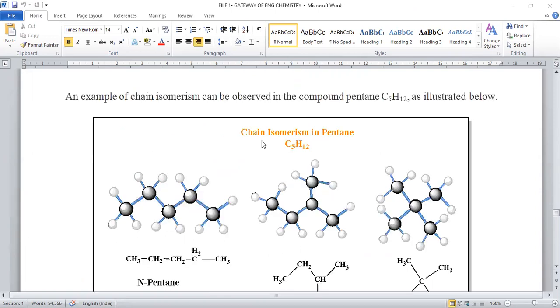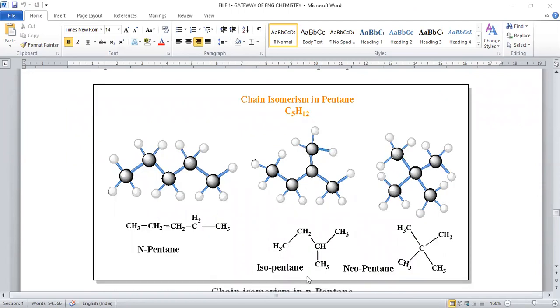And the second is isopentane, where we can change the chain length. The skeletal chain reduces to 4 carbons, and one of the carbons becomes a side chain.